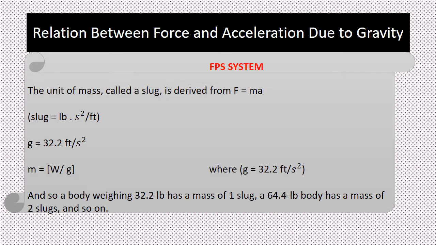Therefore, if the measurements are made at the standard location where gravity equals 32.2 feet per second square, then mass equals weight divided by gravity. Substituting gravity equals 32.2 feet per second square, a body weighing 32.2 pounds has a mass of 1 slug, a 64.4 pound body has a mass of 2 slugs, and so on.